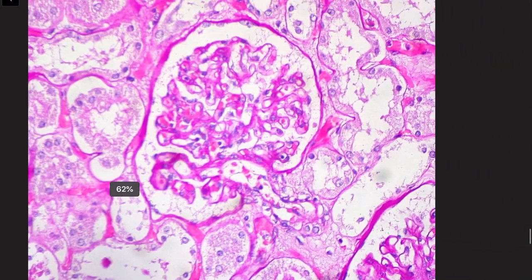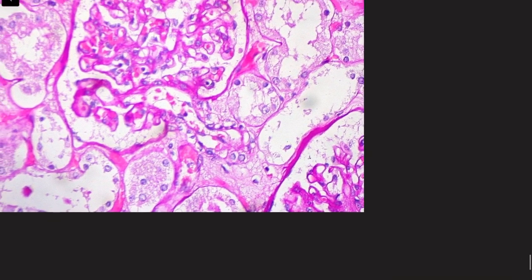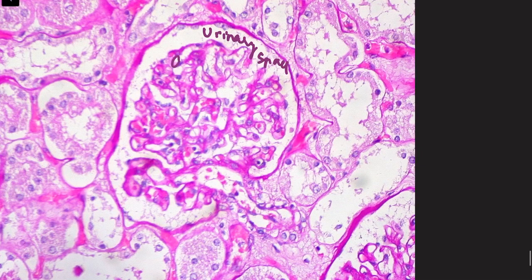Now I want to explain certain things about light microscopy that you need to know. What you are seeing here is the urinary space, and it is quite clear. These circles are capillary loops.